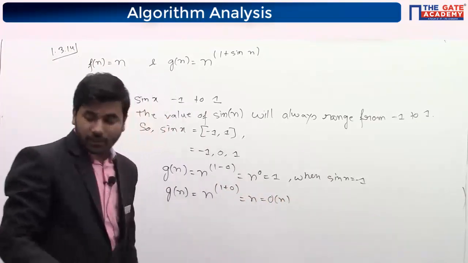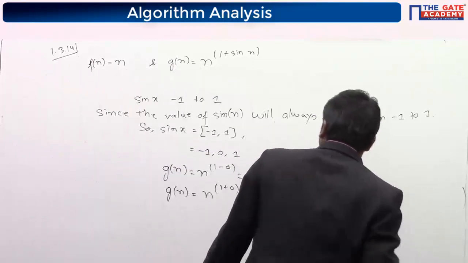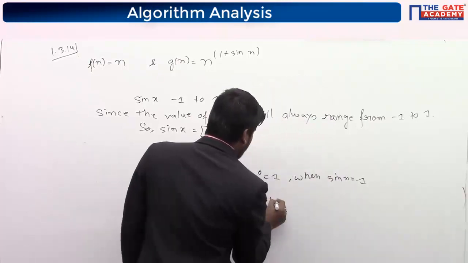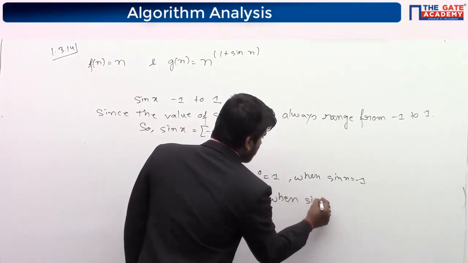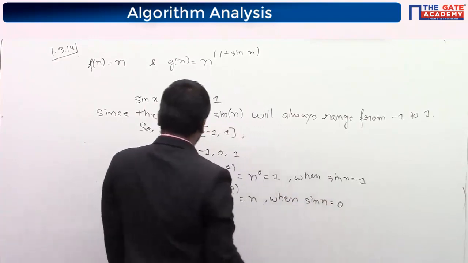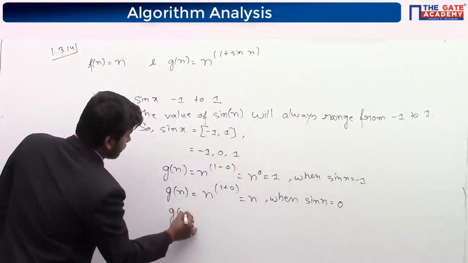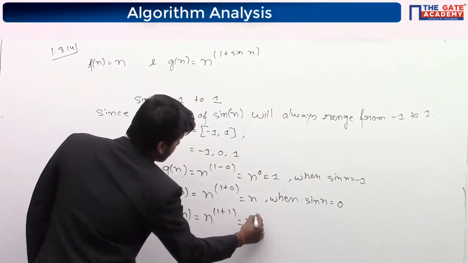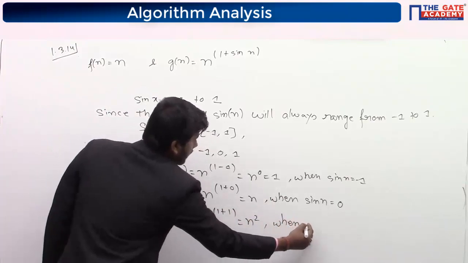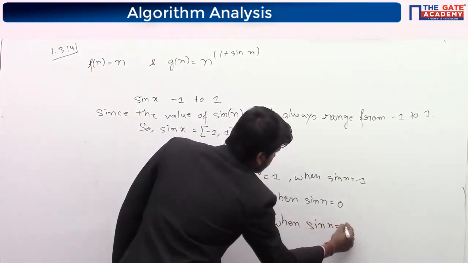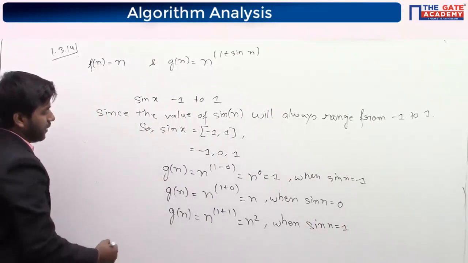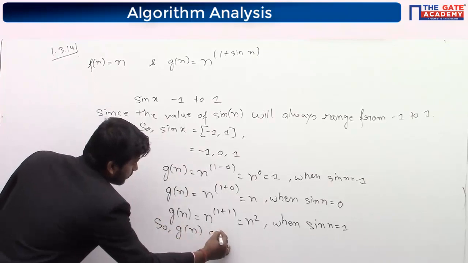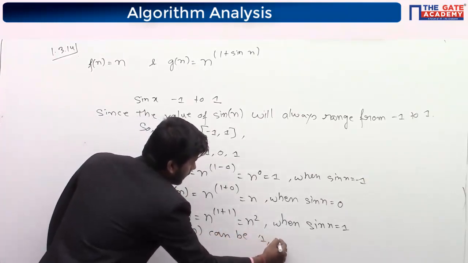When sine n is 1, Gn is n to the power 1 plus 1, n square. So Gn can be 1, n or n square.